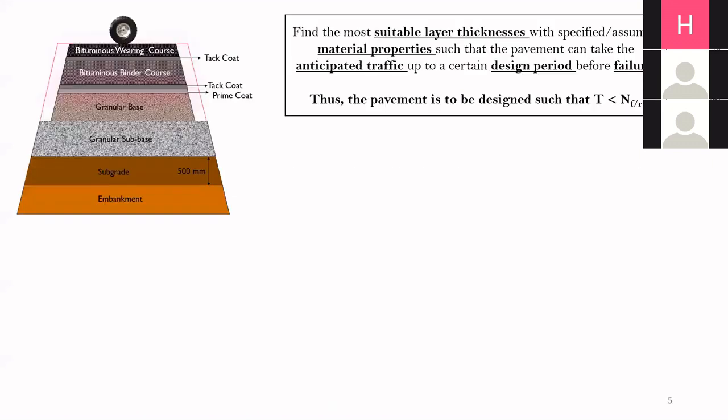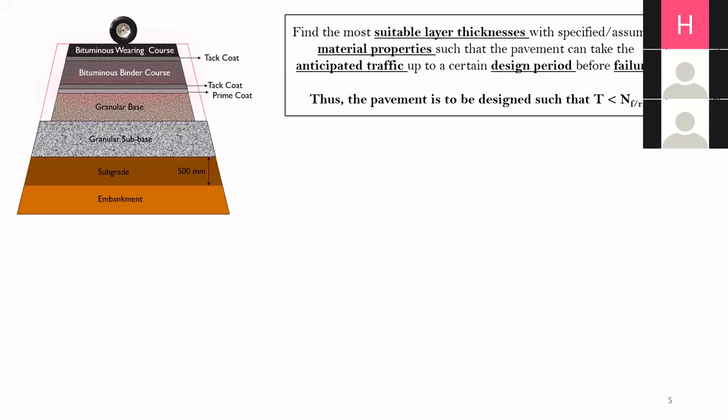So this is just a repetition of what we covered in the previous presentation. What is pavement design, which we have already defined? We have to design the pavement, or select the layer thicknesses, such that the predicted traffic T is less than the allowable traffic.